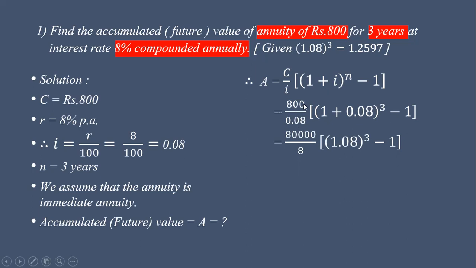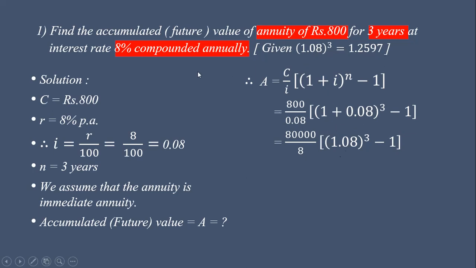Here in numerator and denominator we multiply by 100. 800 into 100 we get 80,000. 0.08 into 100 we get 8. 1 plus 0.08, 1.08 bracket cube minus 1. Now here 1.08 bracket cube, this value is given here. 1.08 bracket cube is equal to this.